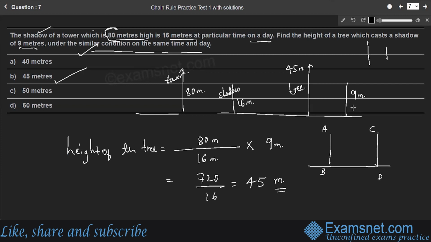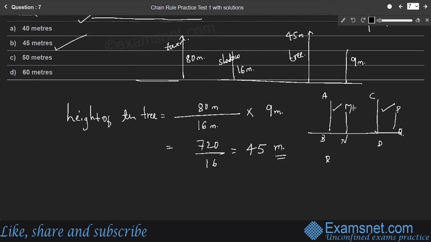So under the same condition, on the same time and same day, the height of the two objects and their shadows, we'll consider MN and PQ as their shadows, right? Their heights are proportional.